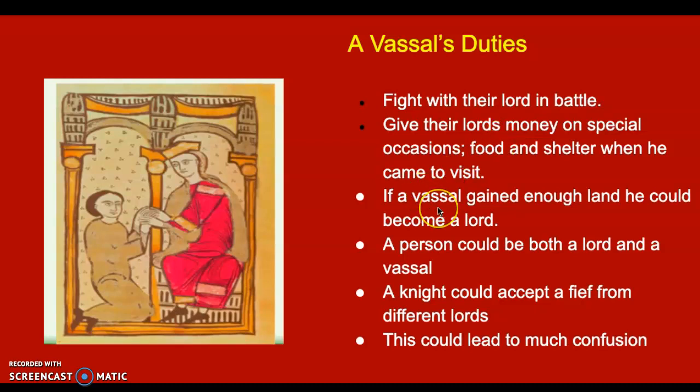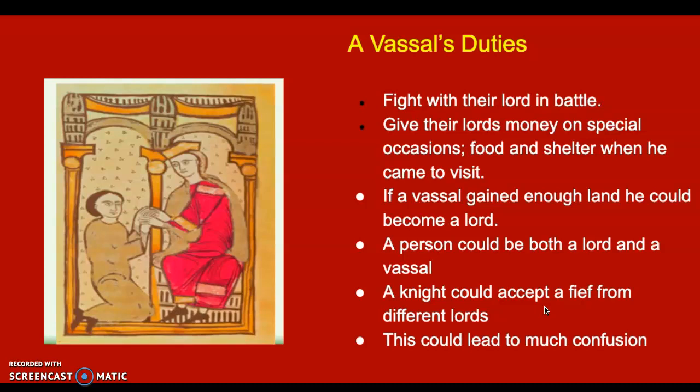Now, if a vassal down below gained enough land, they could actually become a lord. So you could be a knight serving another lord, and then you could be a lord that has vassals underneath you. It's a very confusing process. Now, also as a knight or a vassal, I could be serving multiple lords. I could get land from several lords, and I pledge loyalty to several lords and things like that.